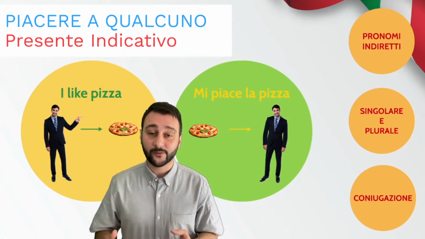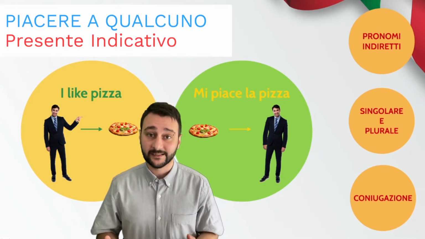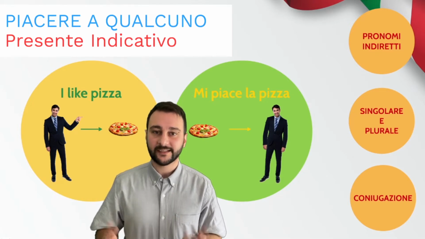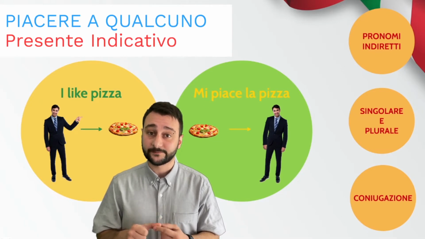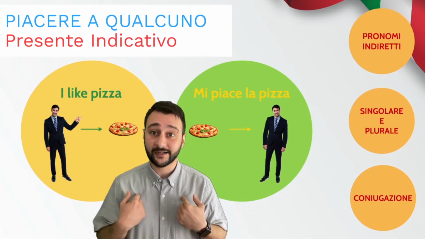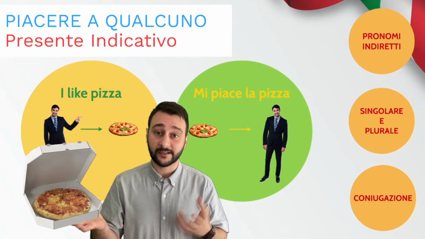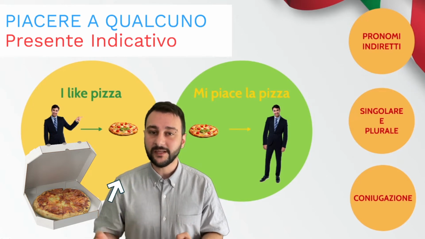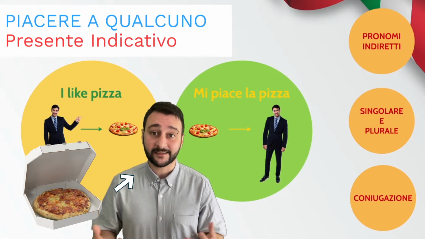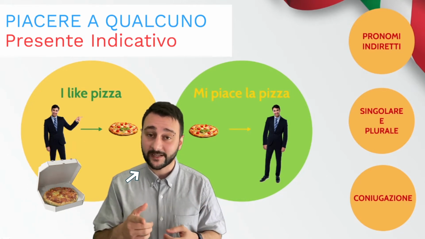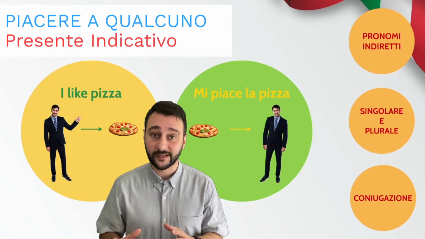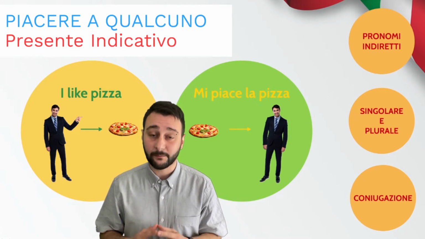Siete pronti? Cominciamo. Ok, come funziona? How does it work? Let's see. So in Italian we say mi piace la pizza. In English you say I like pizza. Let's notice one difference. You use the subject here: I like pizza, you like pizza, he or she likes pizza. So you are doing the liking, if you will. In Italian instead, mi piace la pizza means pizza is liked by me. Okay? Ti piace la pizza, pizza is liked by you.